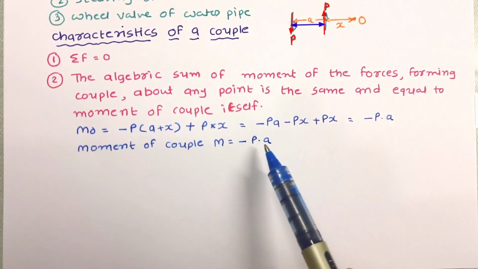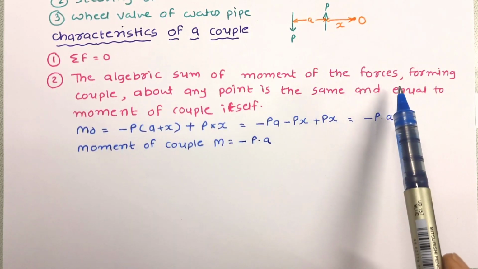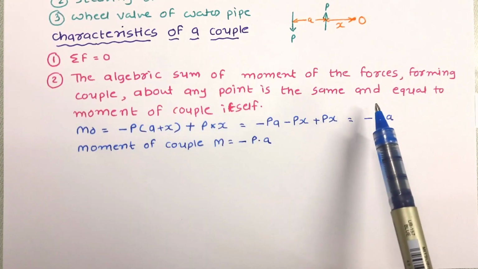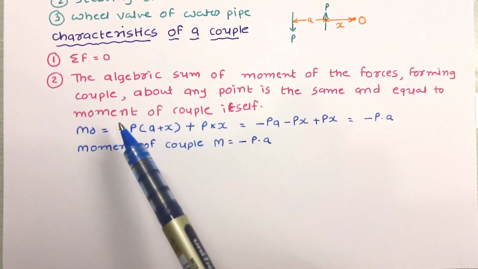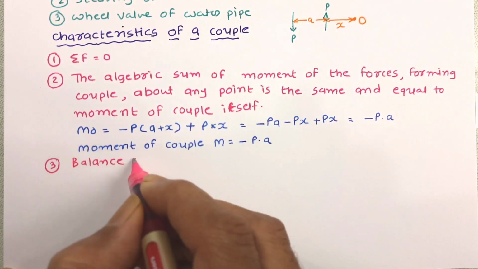So from this we can say the algebraic sum of moments of forces forming a couple about any given point is the same and it will be equal to the moment of the couple itself.